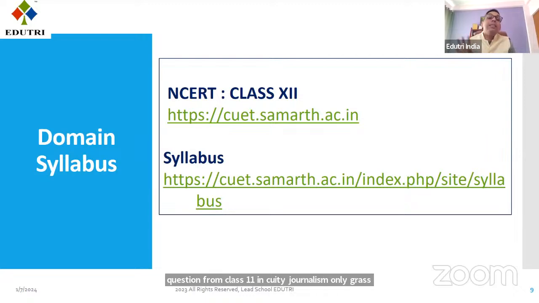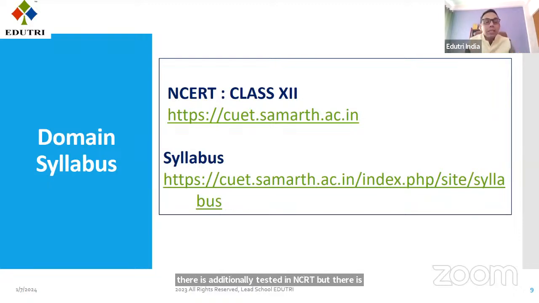Second thing is NCERT. I am not saying UP board, Haryana board, CBSE, ICSE. You may have different syllabi in your different boards, but the syllabus for CUET is NCERT. So there may be some part which is there in NCERT but deleted for CBSE, or something which is not in NCERT but is additionally tested in ICSE or CBSE, whatever it is.